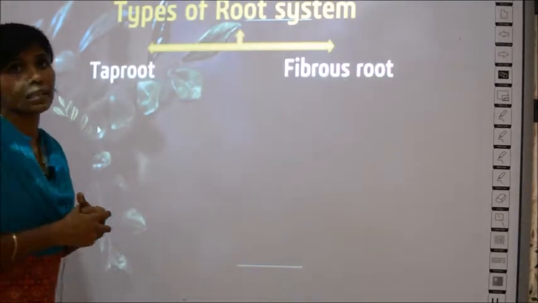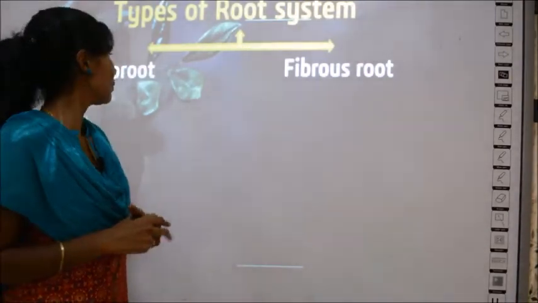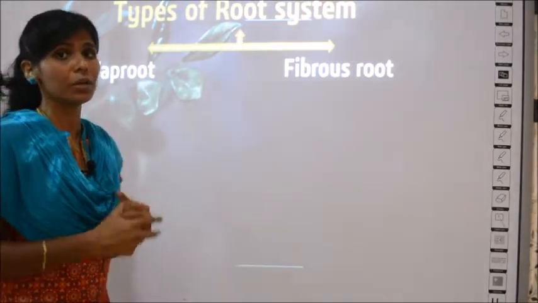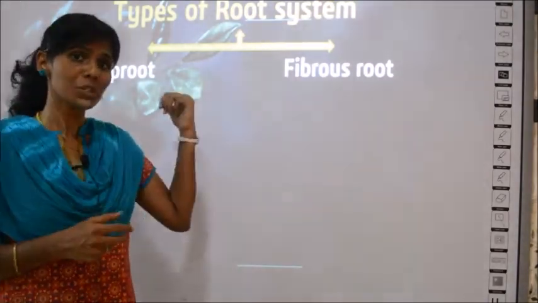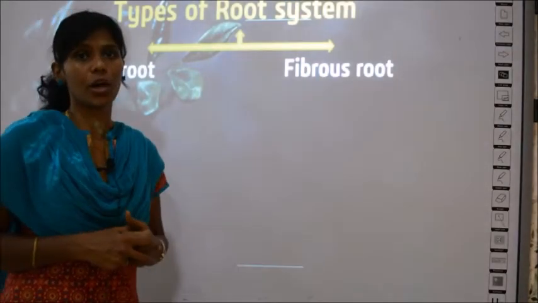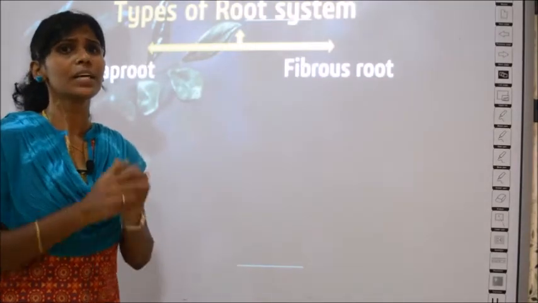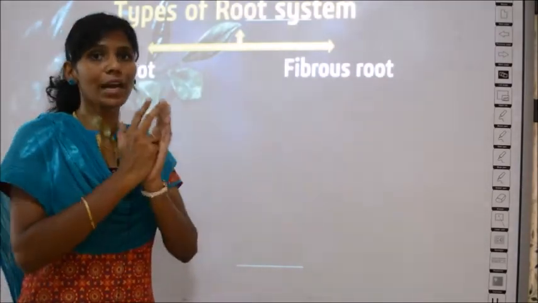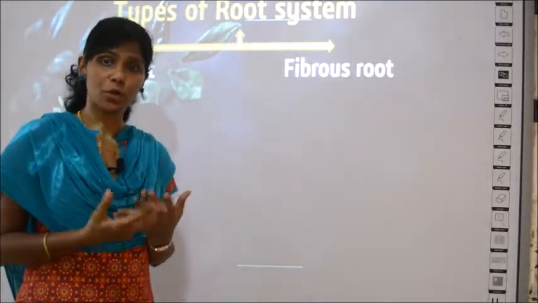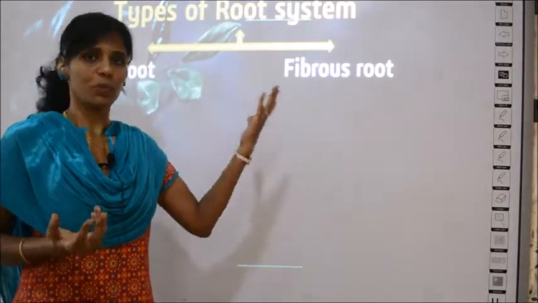Now the last part of today's lesson will be about the 2 types of root system. Root systems are of 2 types. What are they? The first one is called tap root system and the second one is called fibrous root system. Why have they been categorized into 2 types? Because both of them have different characteristics. What difference? We'll learn now.